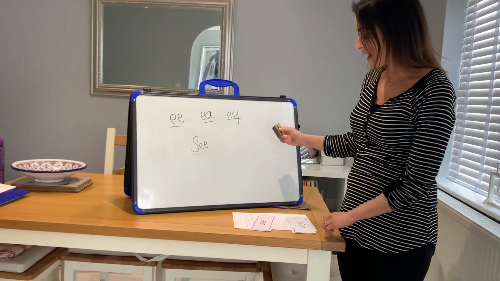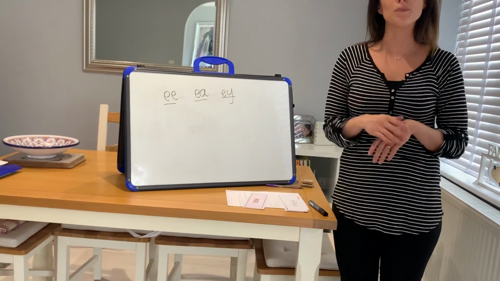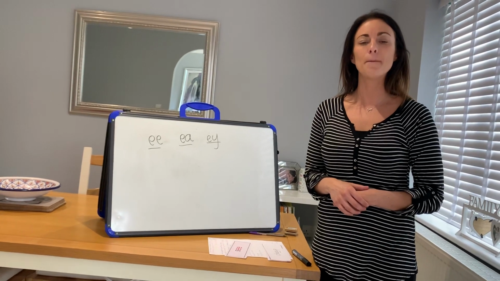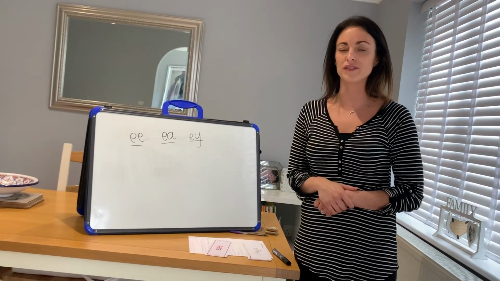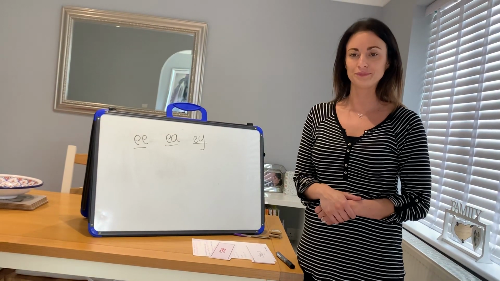Okay, the next word I would like you to spell is cheap. Ch, E, P, cheap. That has two digraphs in it. Which E sound do you need for cheap?